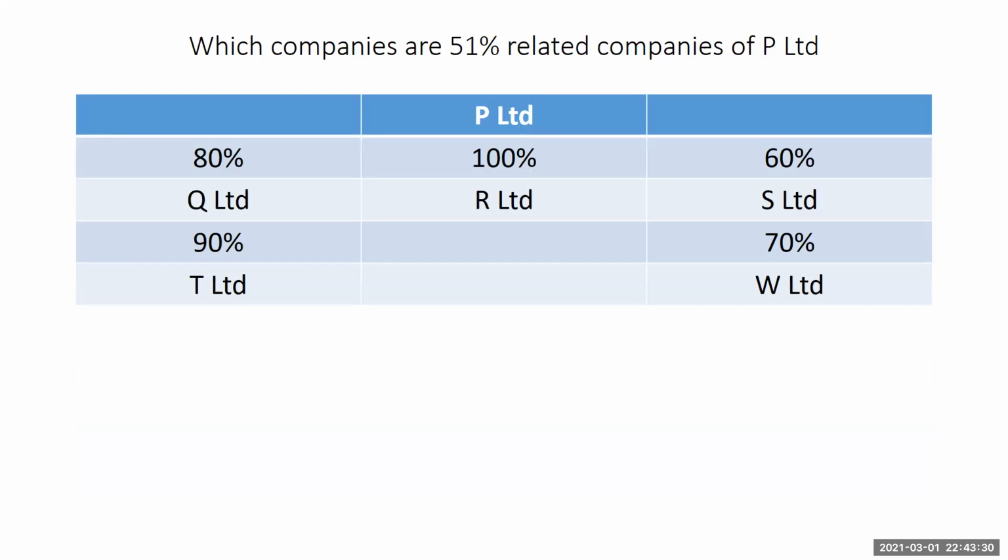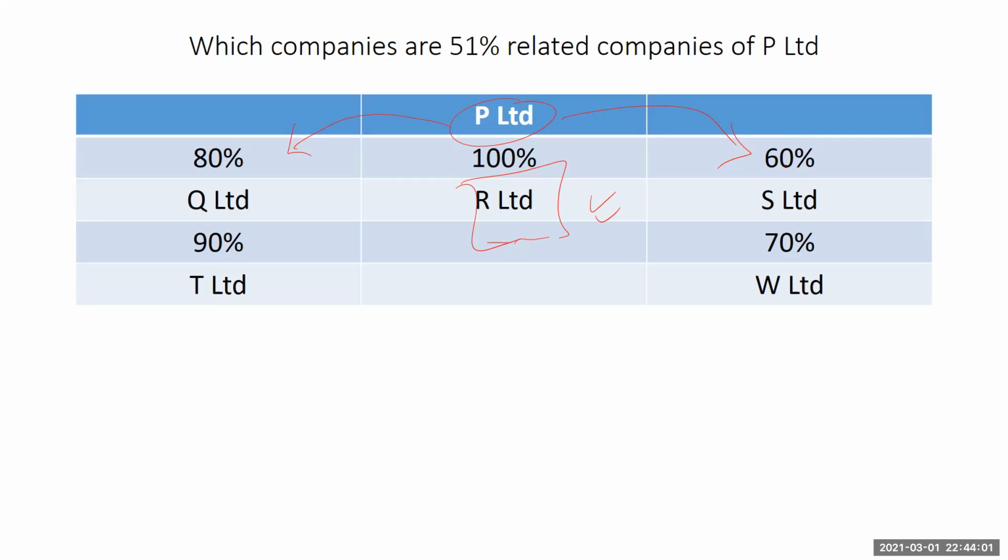So which companies are 51% related of P? Okay, 51% related, or you can say 51% or more. All right. So P Limited owns 100% of R. Easily, I will include this, right? What about this? Let me not go ahead of time. Let's just work step by step. And now it owns 80% of Q, right? And owns 60% of S.